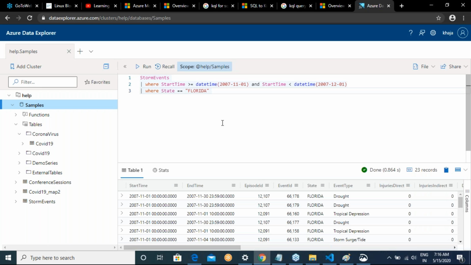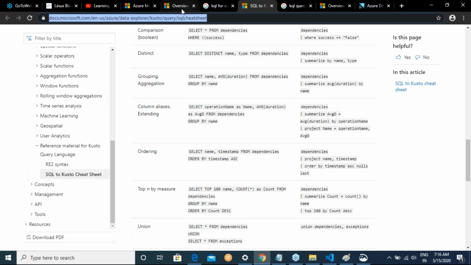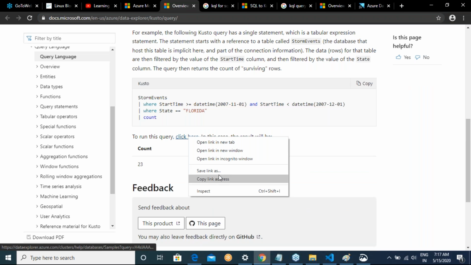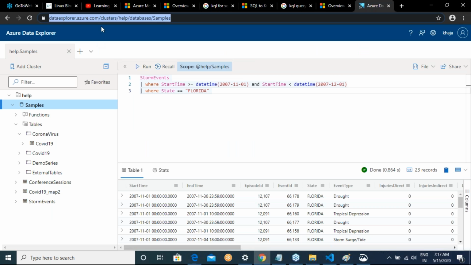Now you try to run. So this Azure Data Explorer. I'll copy the link address and see if I can go to this link straight away.